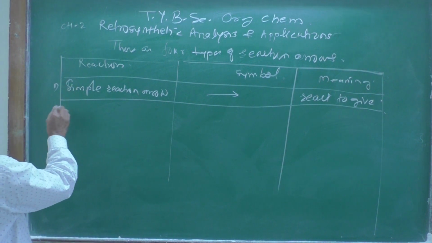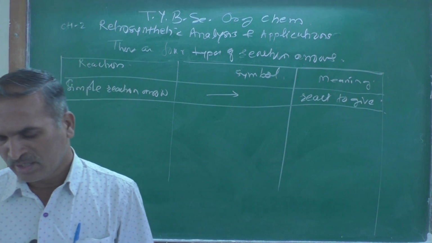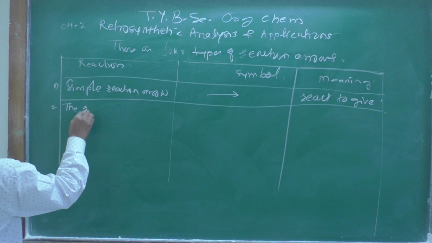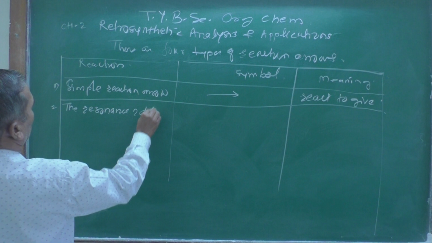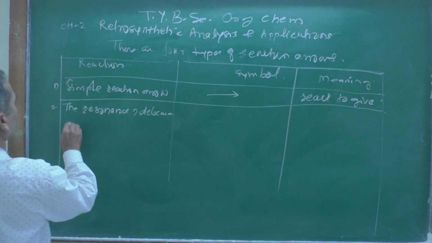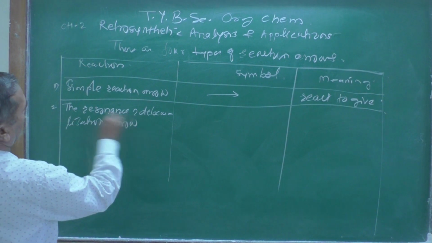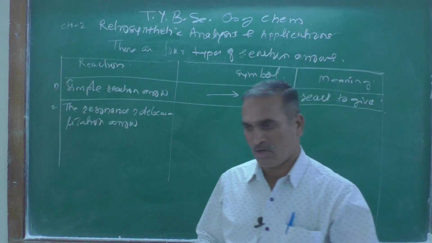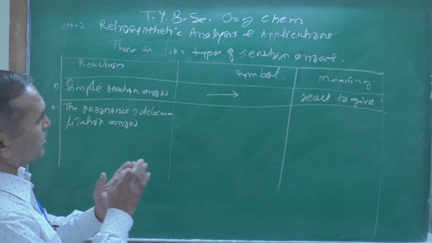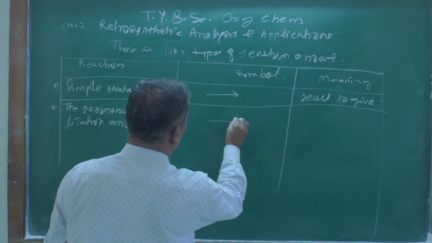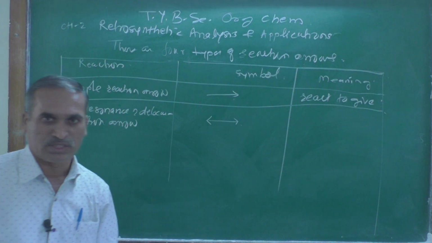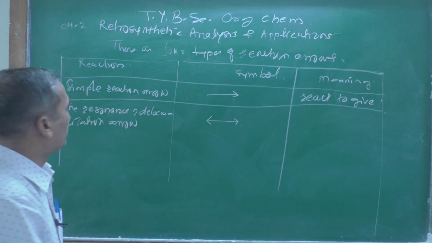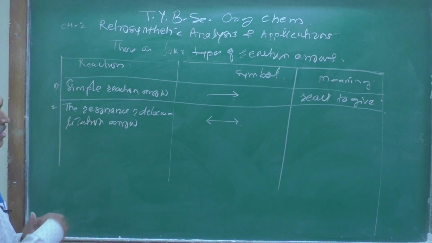Now this is the first one. Now let us see the second arrow we generally use, the resonance or delocalization arrow. This is the second symbol, frequently used while studying organic chemistry. This is a resonance arrow. The previous one is a single headed arrow, and this is a double headed arrow. The resonance or delocalization arrow symbol is a double headed arrow.